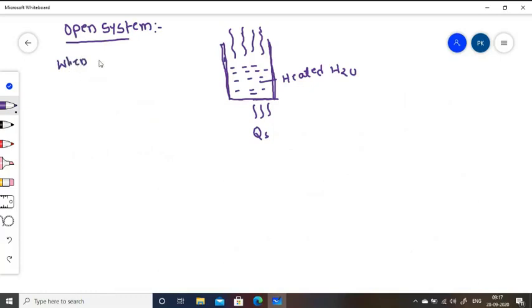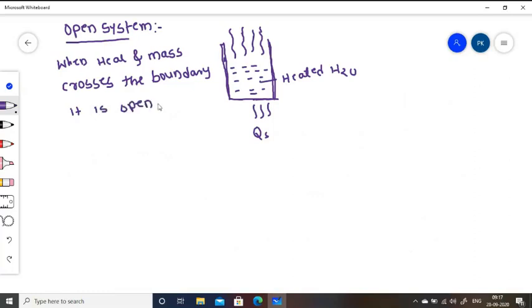The system is said to be an open system when heat and mass cross the boundary. In an open system, both heat, Q, and mass, M, cross the boundary.